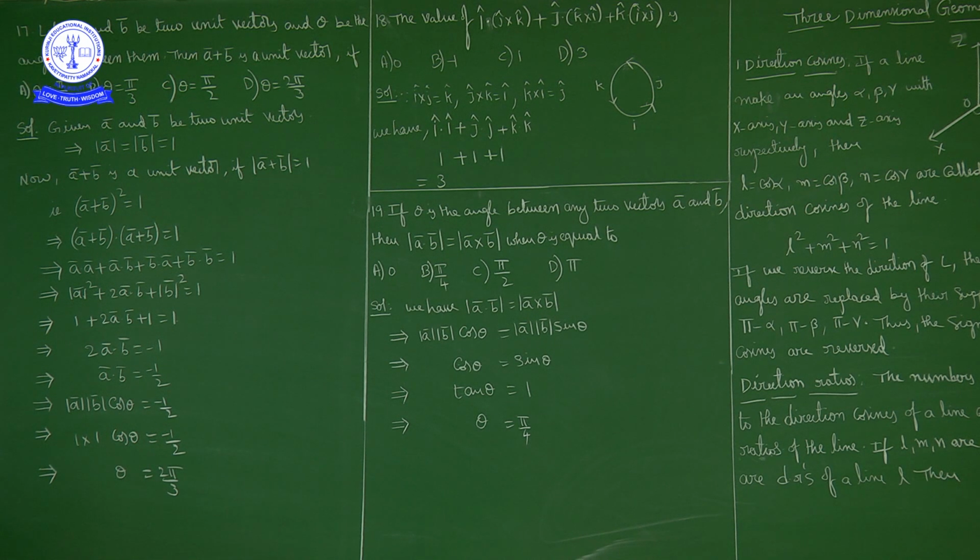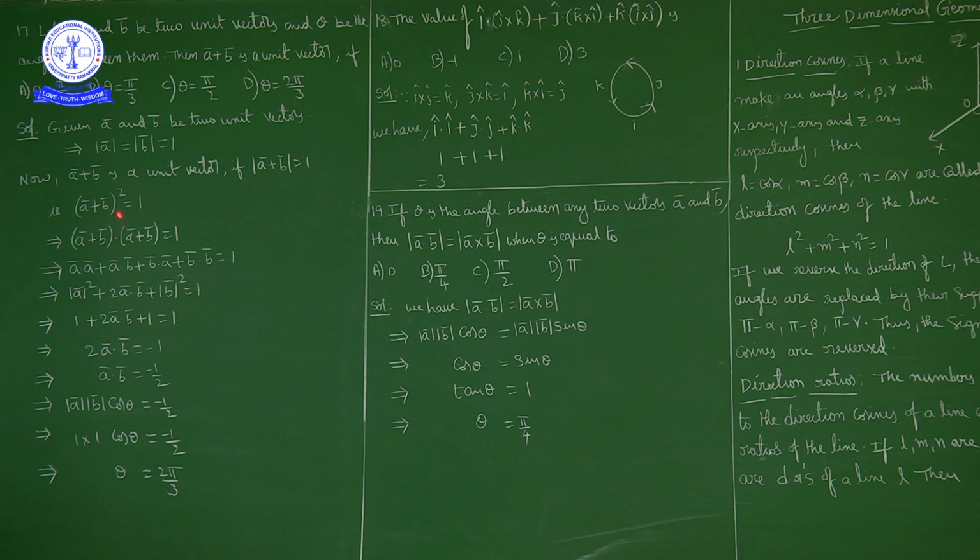Okay. What is given here? A bar and B bar are two unit vectors. Theta is the angle between A bar and B bar. Then A bar plus B bar is a unit vector if theta is equal to what? Now A bar and B bar are unit vectors, so magnitude of A bar is equal to magnitude of B bar is equal to 1. Now A bar plus B bar is a unit vector if magnitude of A bar plus B bar is equal to 1. Okay. Squaring on both sides, A bar plus B bar whole square is equal to 1.